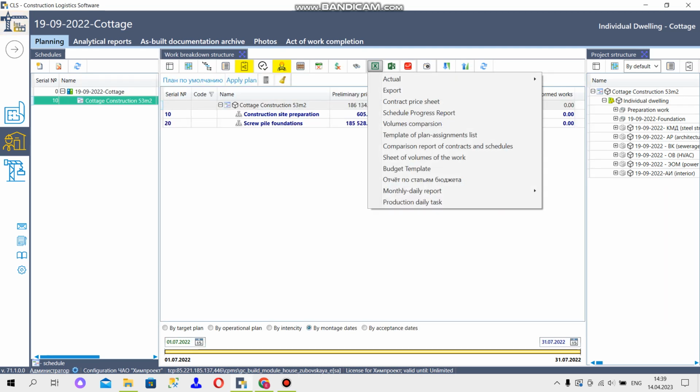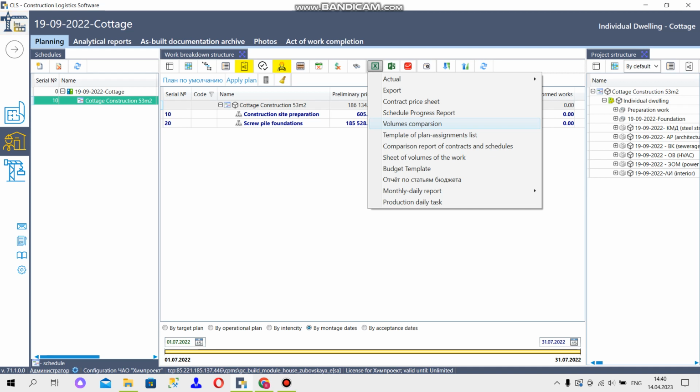Here you can also use the report volumes comparison form. This type of report allows you to compare and verify the correctness of the volumes generated in the project, obtained both from the model and entered manually, the volumes specified in the contract prices, and the volumes from the detailed design documentation specifications. If any nonconformity is found, it is required to adjust the volumes in the corresponding source and upload new data to the system.